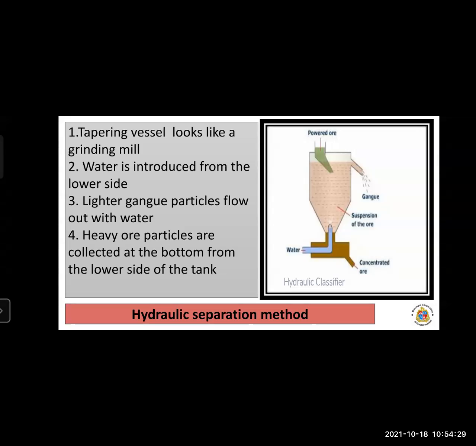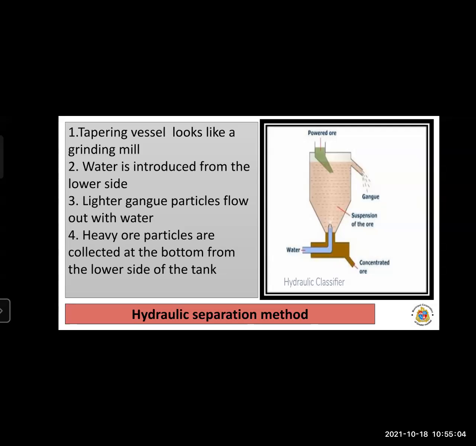All the gangue particles get collected separately and the heavy particles of the ore are collected at the bottom from the lower side. Now, as we know, this method is based on the law of gravitation. So all the particles get settled down. Which particles? Ore particles. All the ore particles get settled down at the bottom of the vessel. So this is the hydraulic separation method.